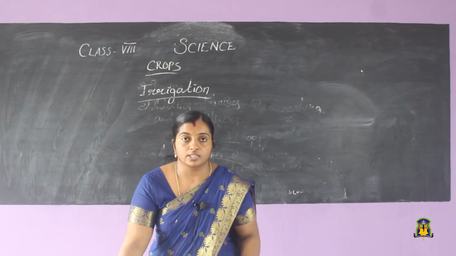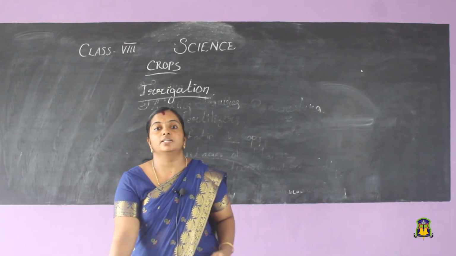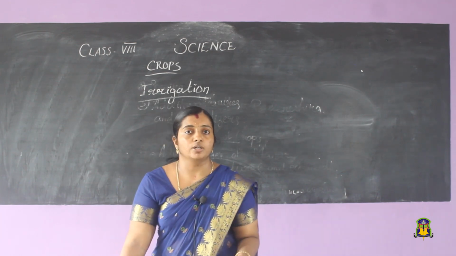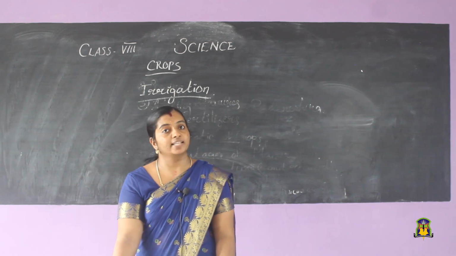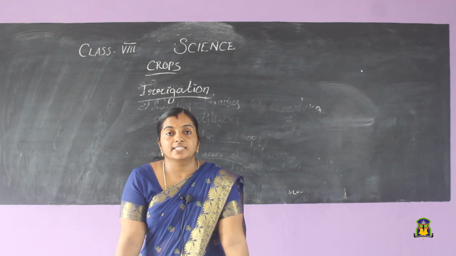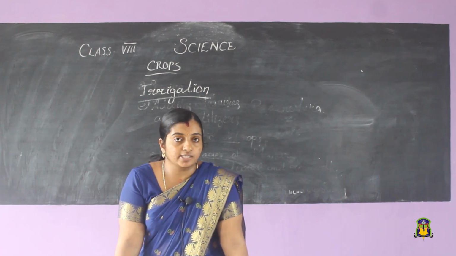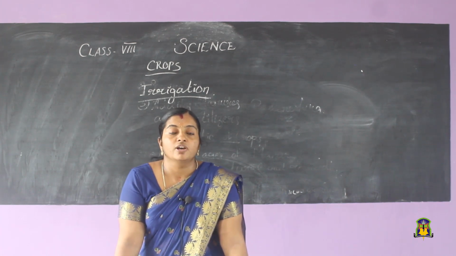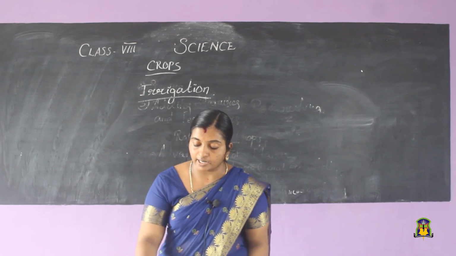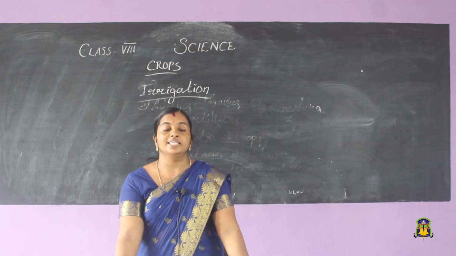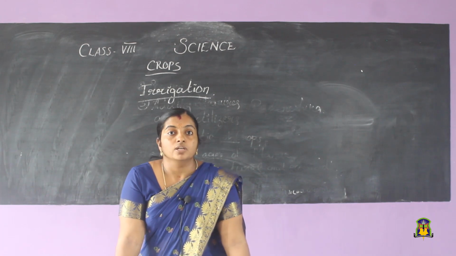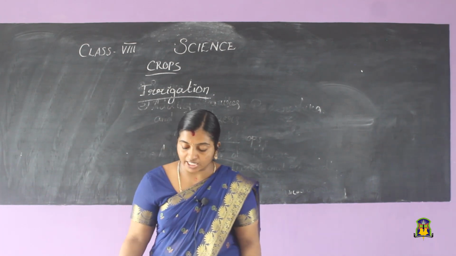If the crop is not planted in a place where there is rich water supply, we have to give water or water the plants artificially, and that process is called irrigation. The process of watering the plants artificially is called irrigation. Earlier we used to water using a pulley system, then we used some natural systems, but now there are mainly two types of irrigation system.